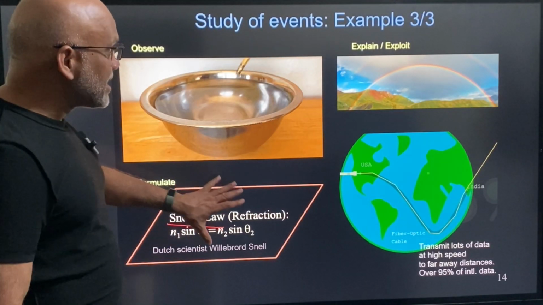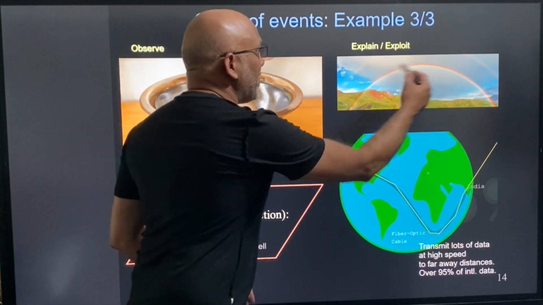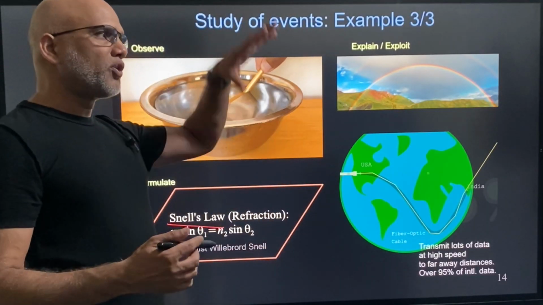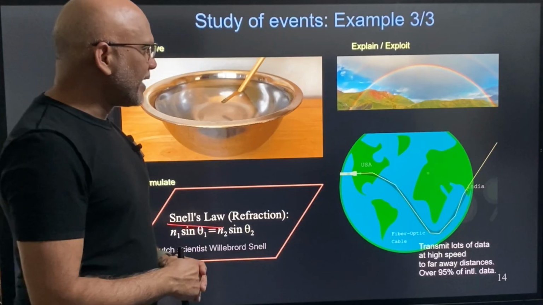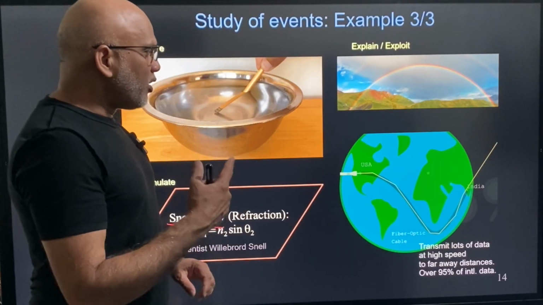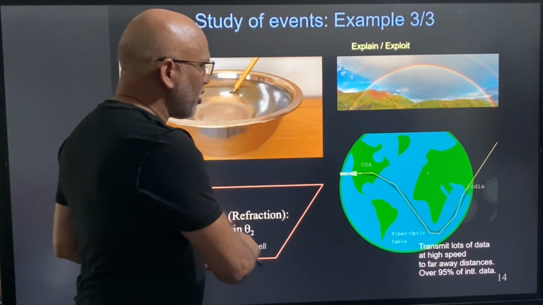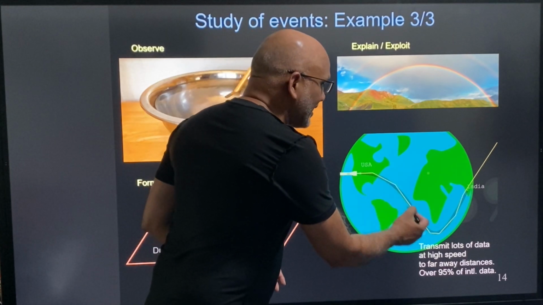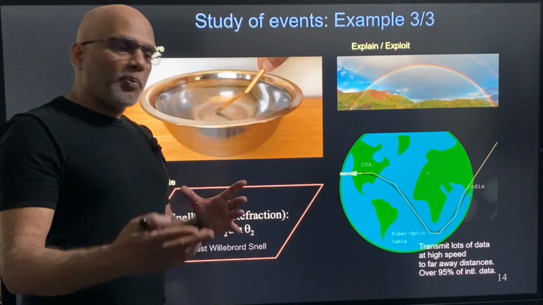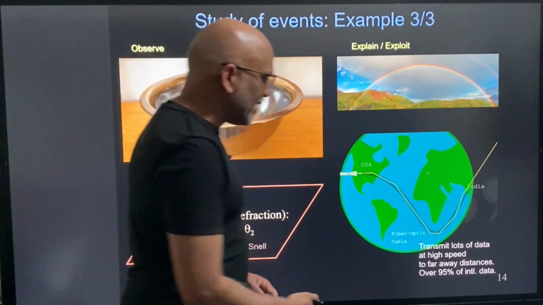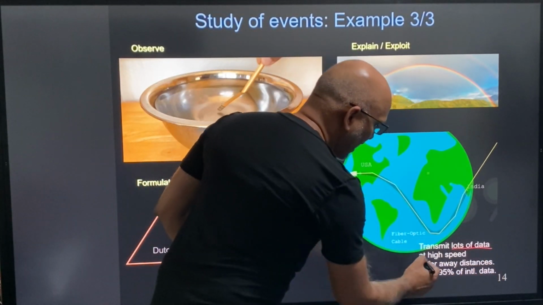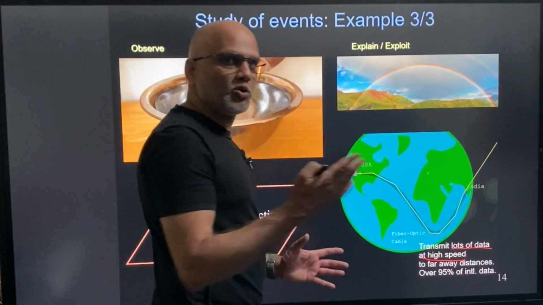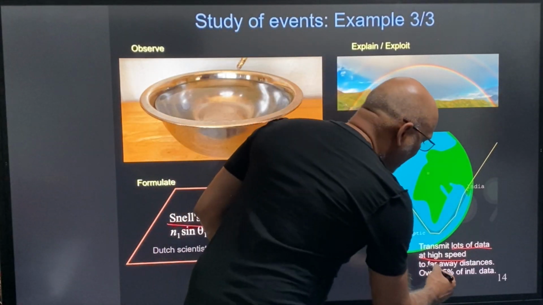But using this law, we can actually explain how the rainbow forms. After the rain, if the sun comes out, we see a rainbow in the sky. So we can explain that using this law. We can also make use of this law to design and deploy fiber optic. So fiber optic can transmit lots of data at very high speed, very close to speed of light, and far far away.